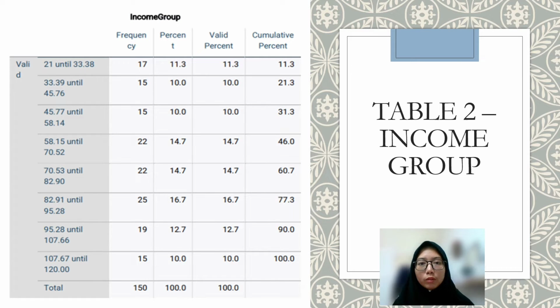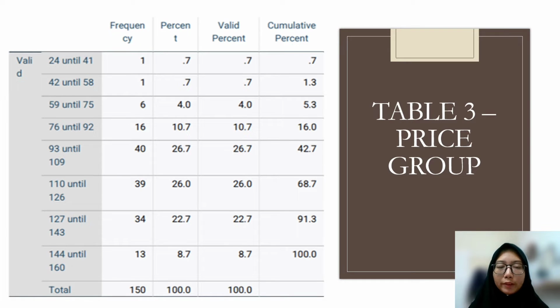After that, table 2, income growth. The highest percentage is 16.7%, which is 82.91 until 95.28. Meanwhile, the lowest percentage is 10%. Table 3, price growth. The highest percentage is 26.7%. Meanwhile, the lowest percentage is 0.7%, which is 24 until 41.